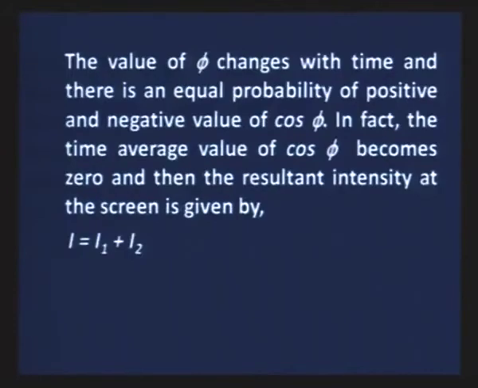That is why we need a constant phase change with time. If the value of phi changes with time, then there is an equal probability of positive and negative values of cos phi. In fact, the time average value of cos phi becomes 0, and then the resultant intensity at the screen is given as I equals I1 plus I2. If sources are coherent, the maxima and minima distribution of energy takes place, that is interference. If sources are not coherent, then intensity will be the algebraic sum, just I1 plus I2, and it is not interference.